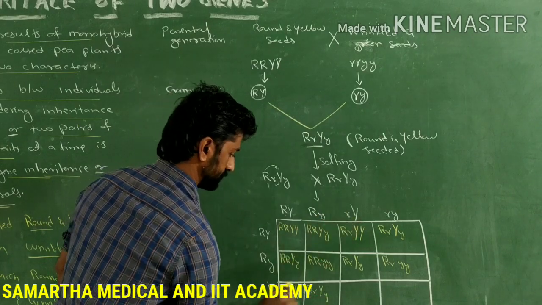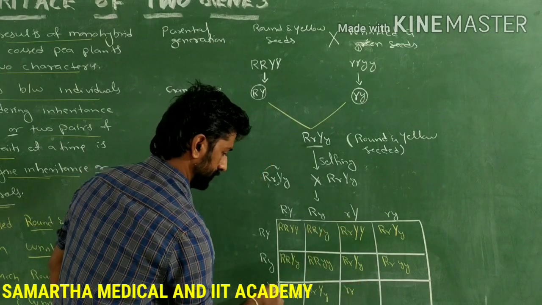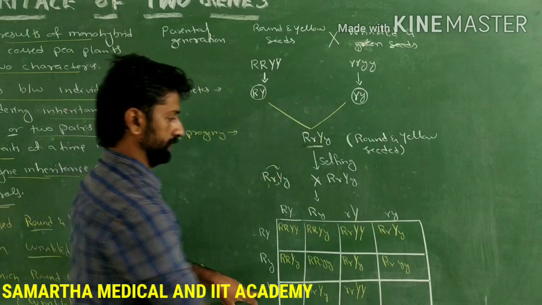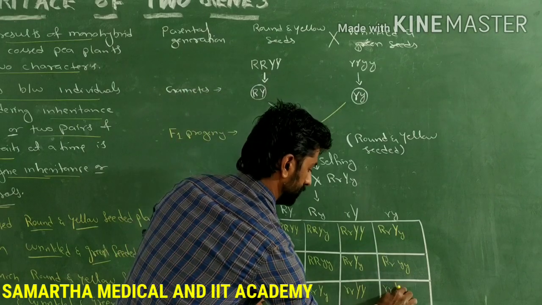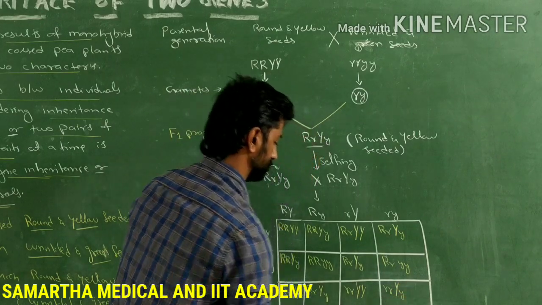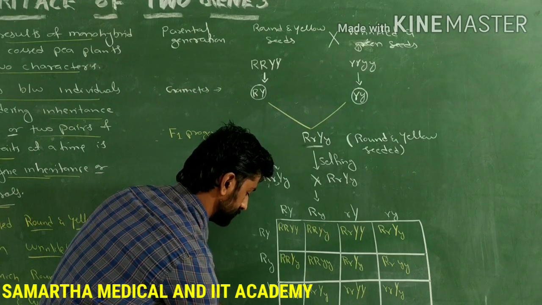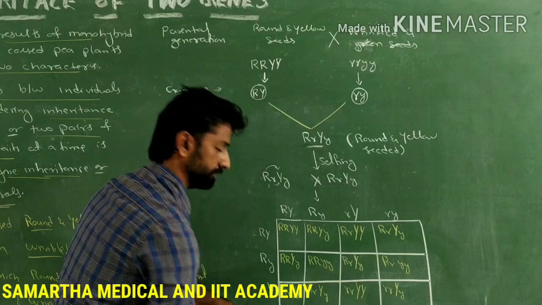Next, recessive, recessive for the seed shape. Dominant, dominant for the seed color. Next, recessive with recessive. Dominant with recessive. Next, dominant with recessive. Dominant with recessive.